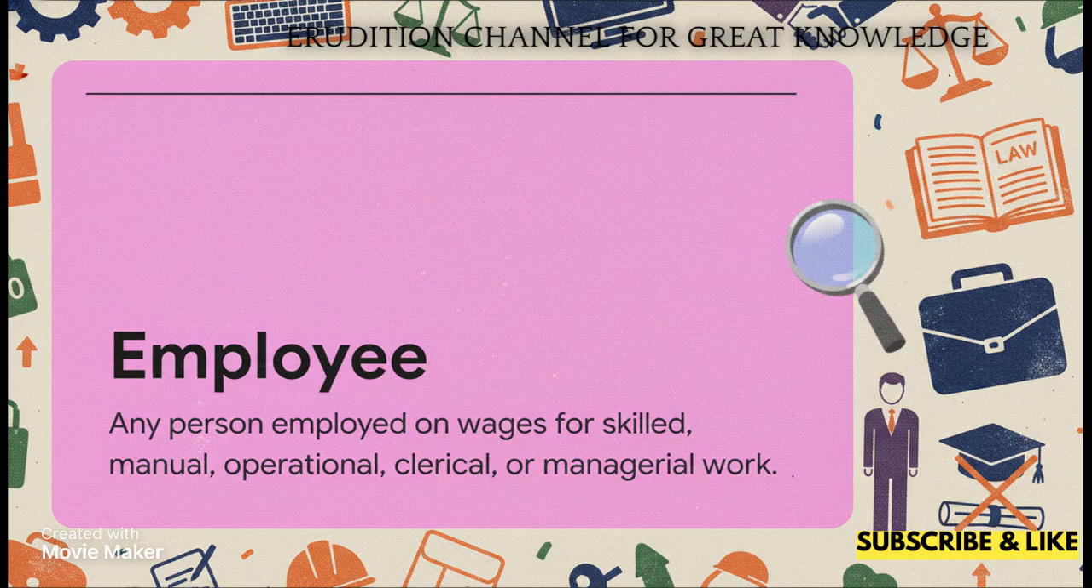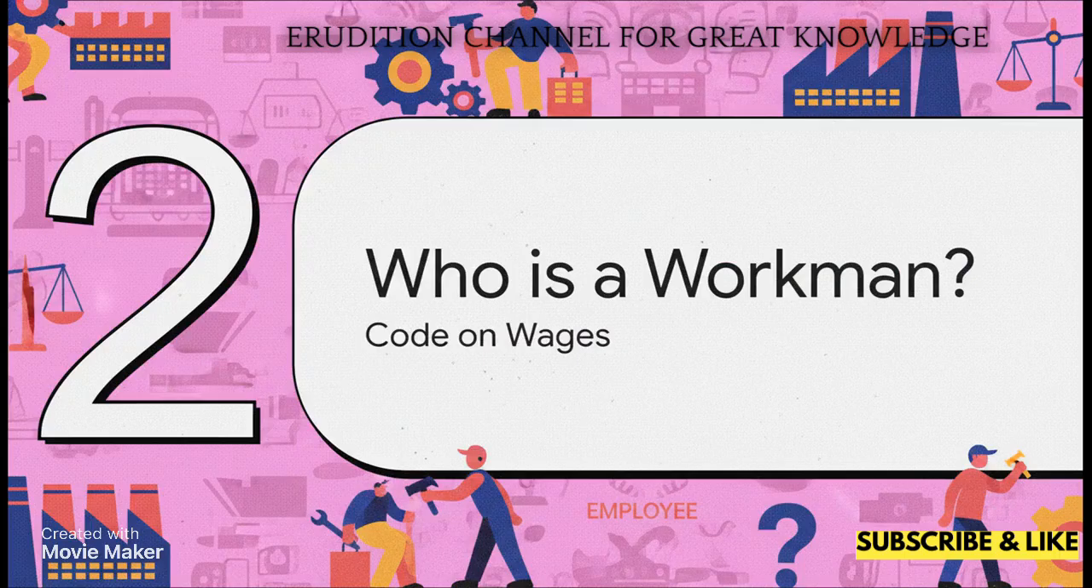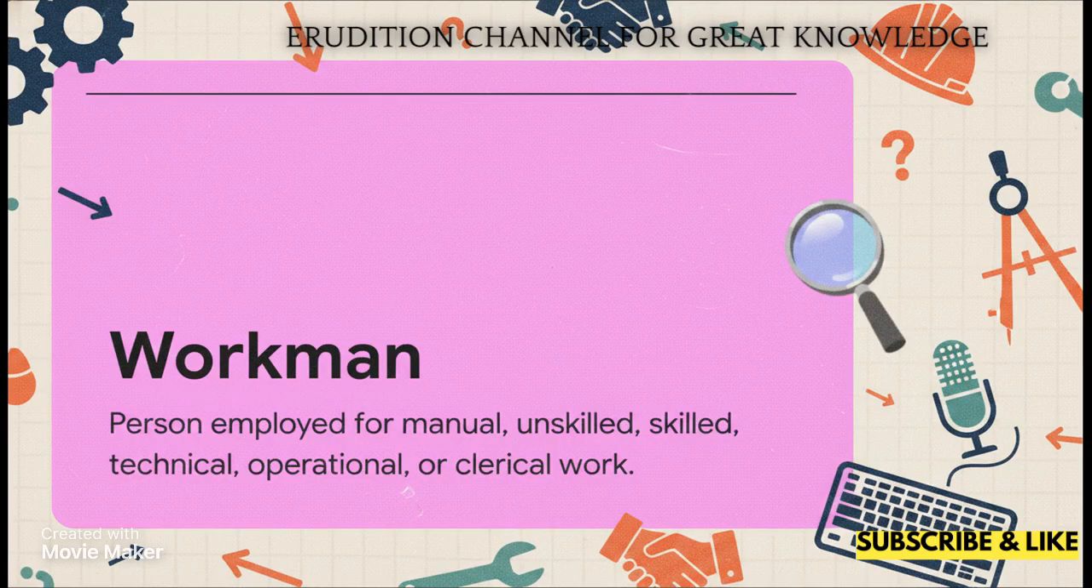Now, as always, keep an eye out for the exceptions. Members of the Armed Forces of the Union, they're excluded. Apprentices engaged under the Apprentices Act of 1961, also excluded. Moving right along to Part 2, who is a workman? Now we hit our second foundational definition, the workman under Section 2Z.